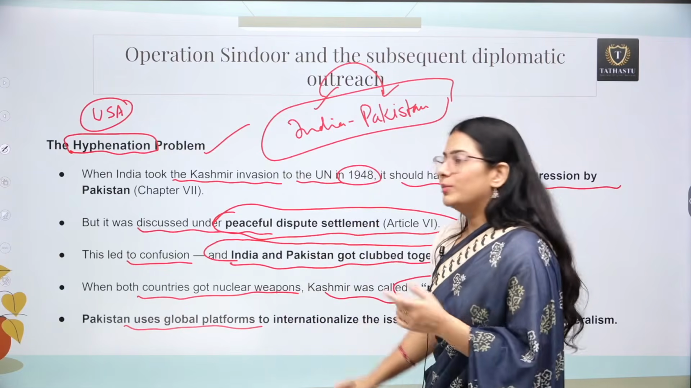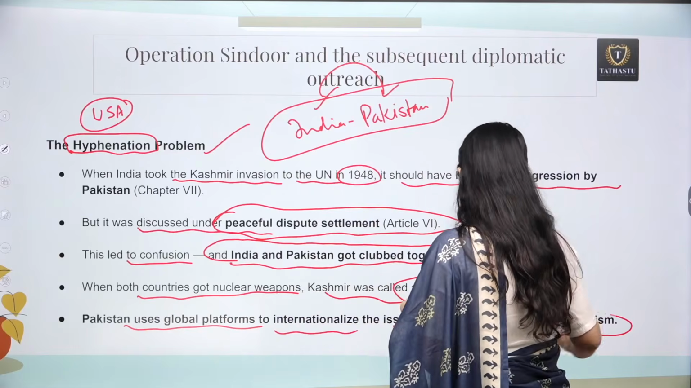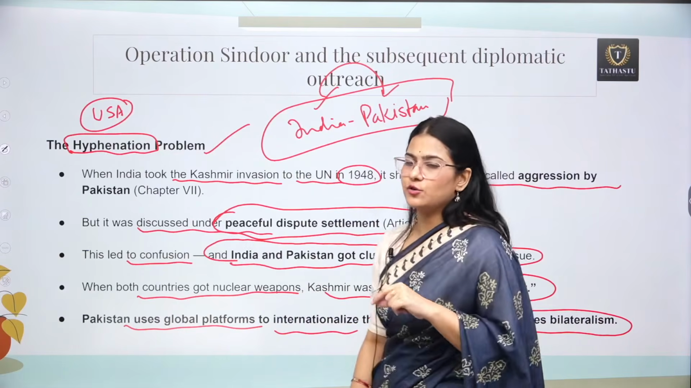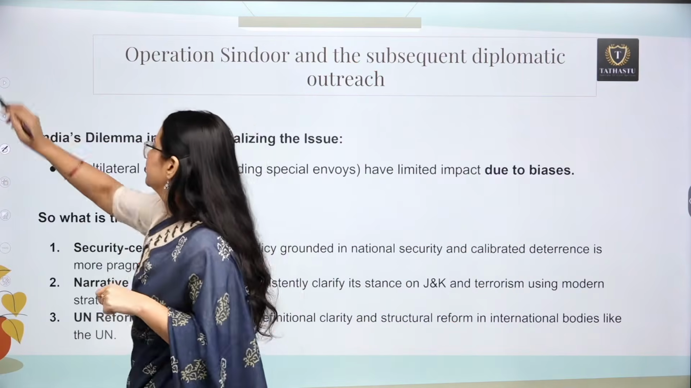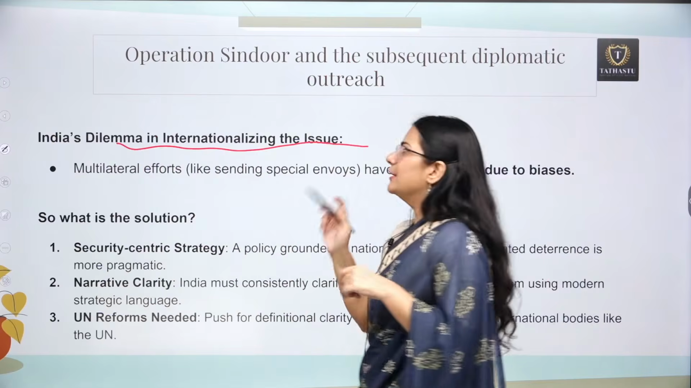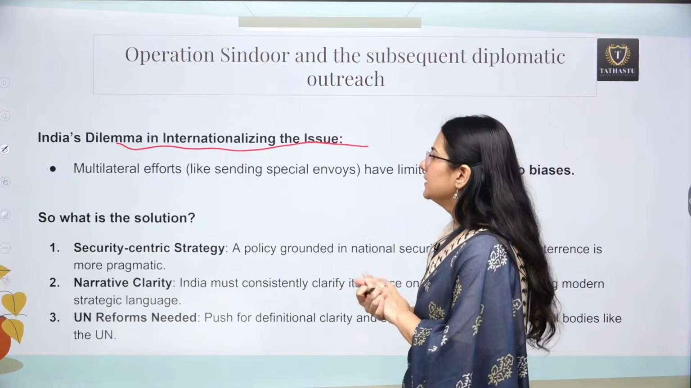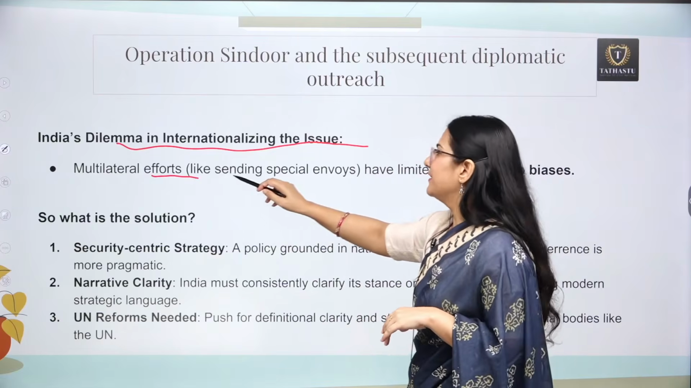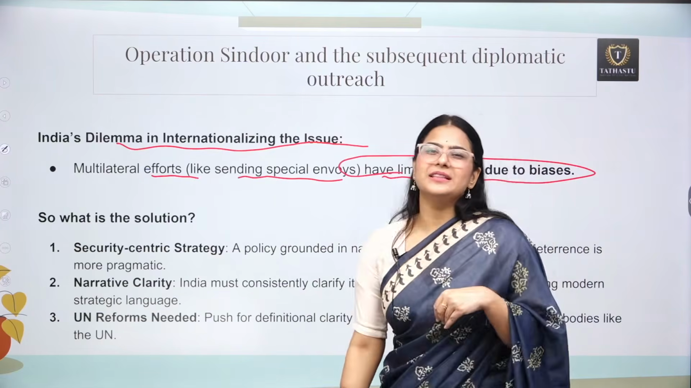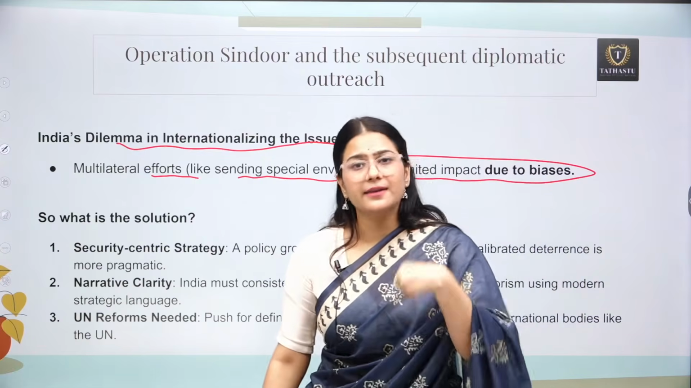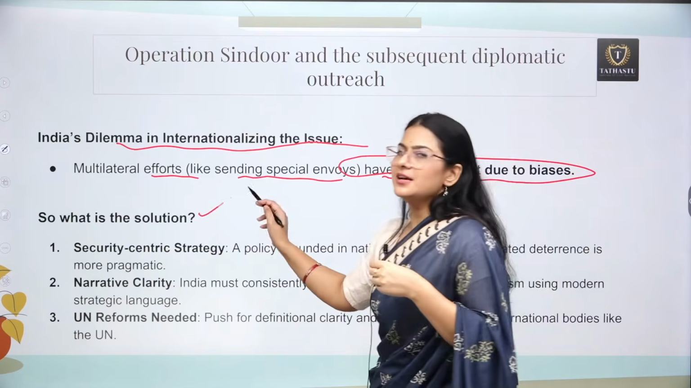Pakistan urges a global platform to internationalize the issue, whereas India has always stressed the bilateral solution, but again that was also a failure. Now, what is India's dilemma in internationalizing the issue? Obviously, we have understood that part. We know that the multilateral effort of sending special envoys had limited impact due to so many biases which are already there at the international community level.